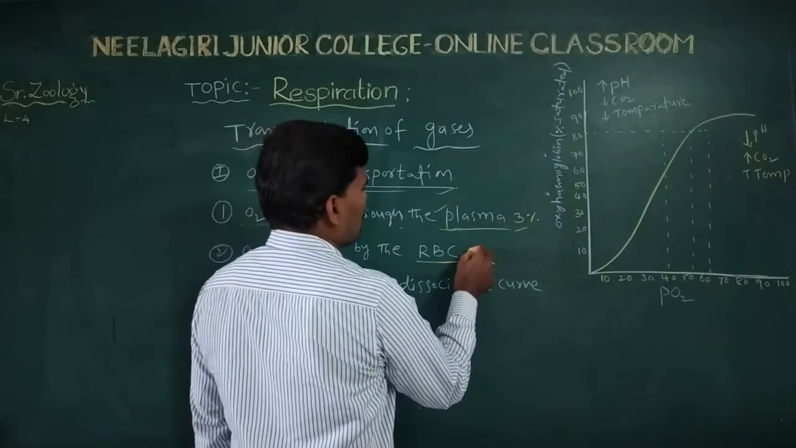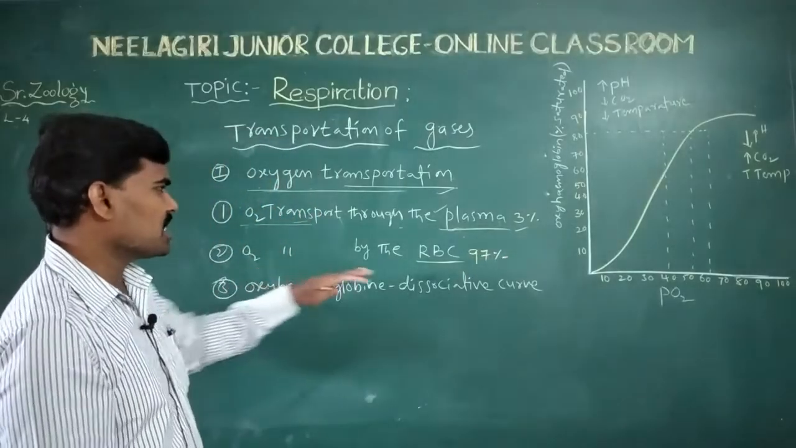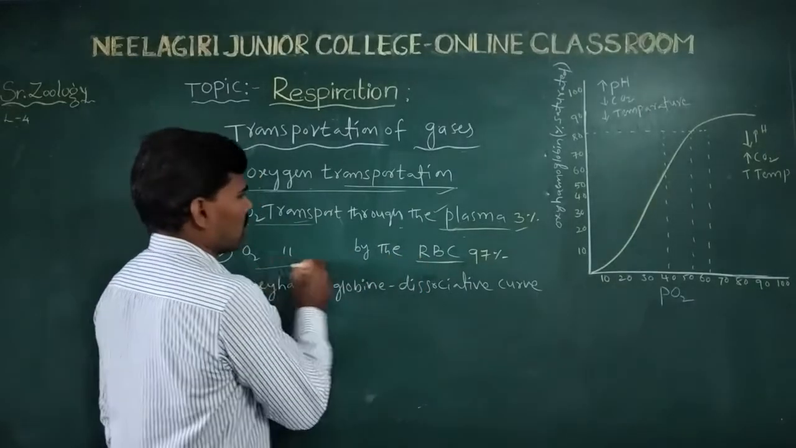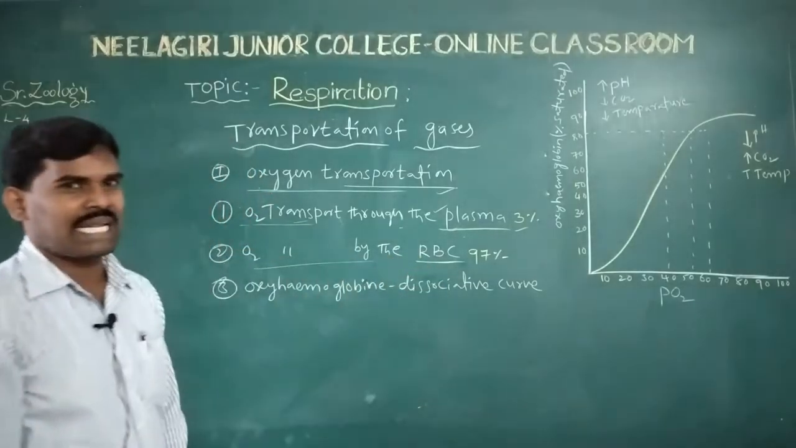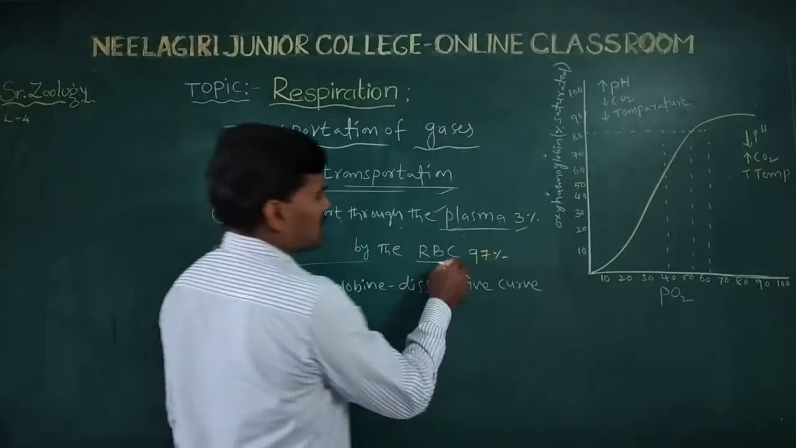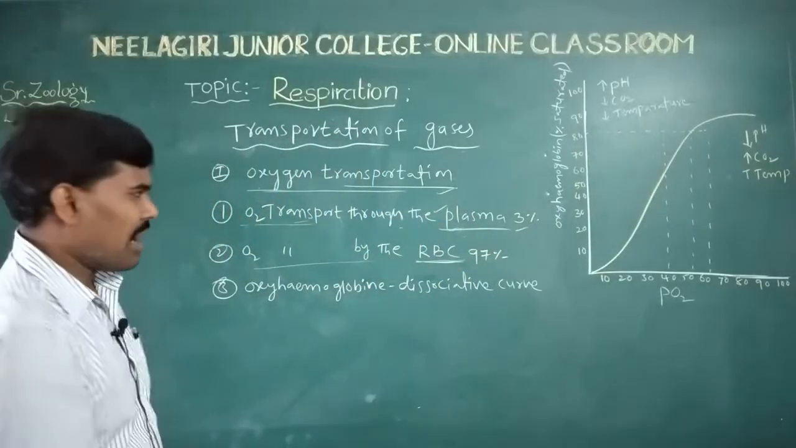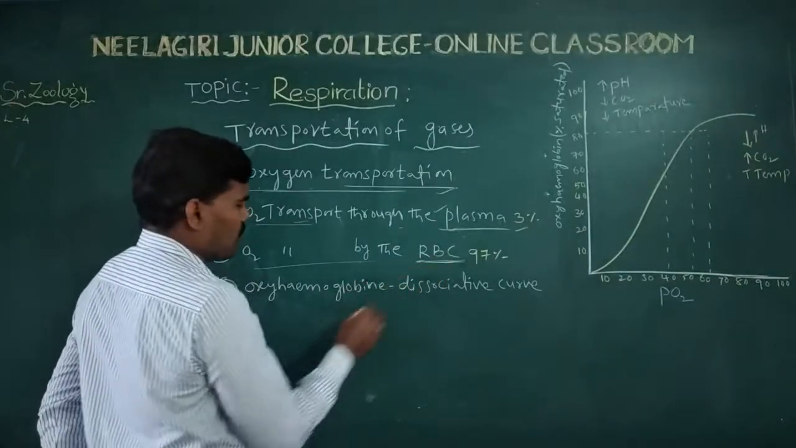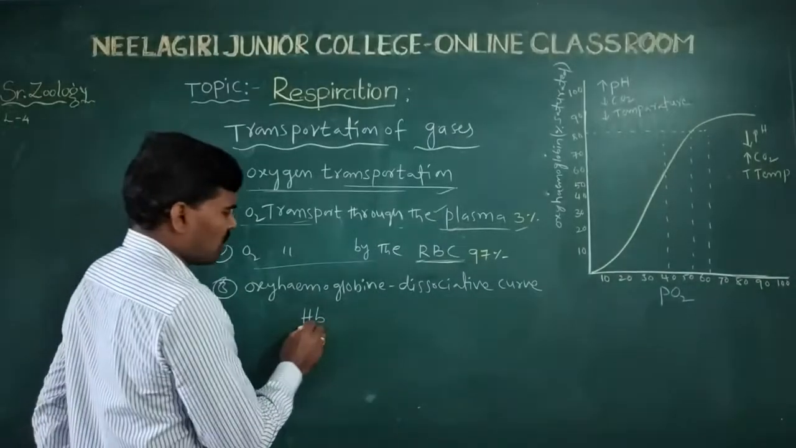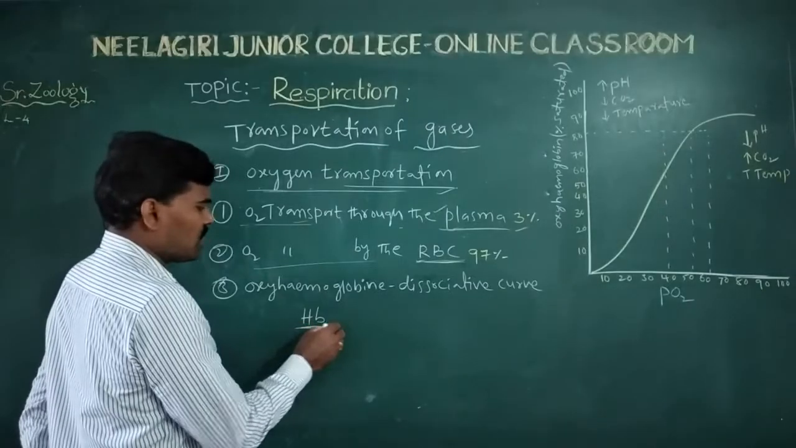The remaining 97%, how much percentage? 97% of the oxygen is carried by the RBC. RBC means red blood cells or red blood corpuscles. The RBC contain hemoglobin. Hemoglobin contains ferrous molecules, the iron molecules.